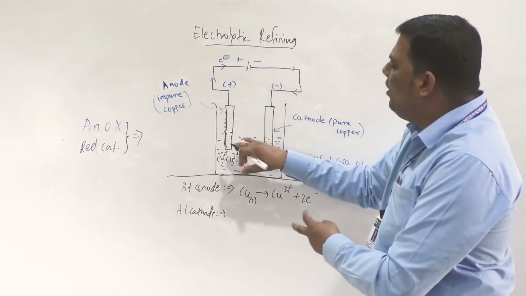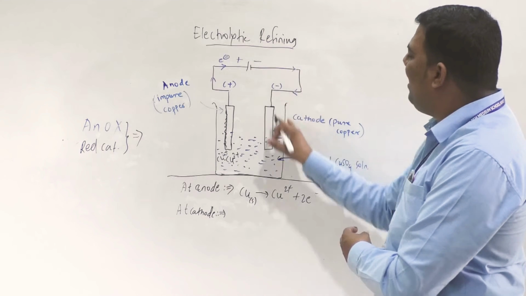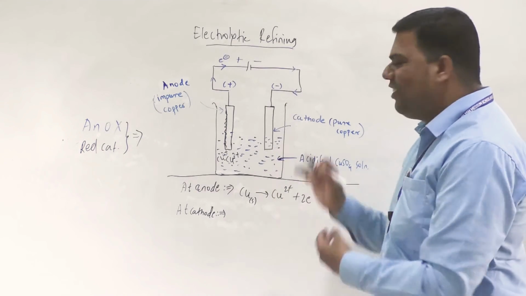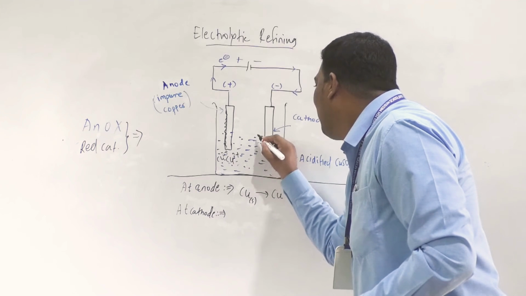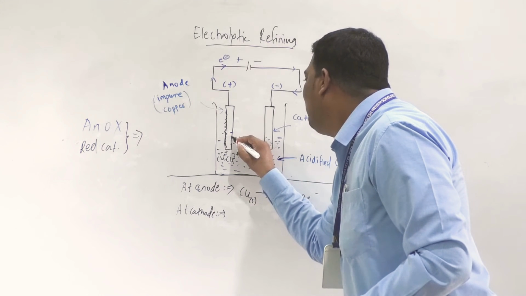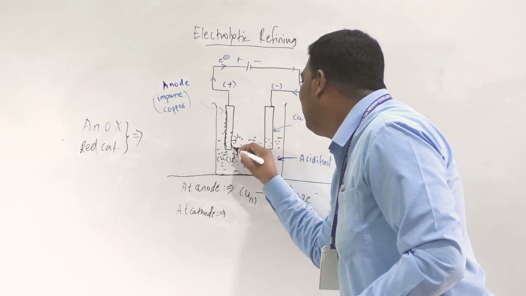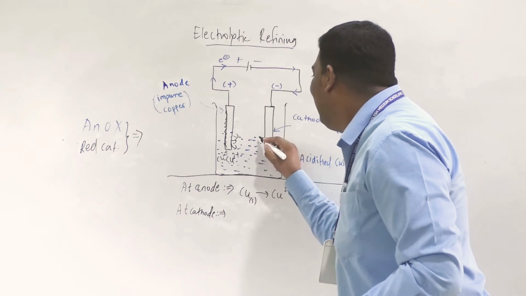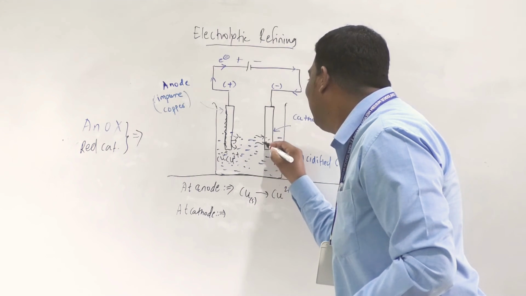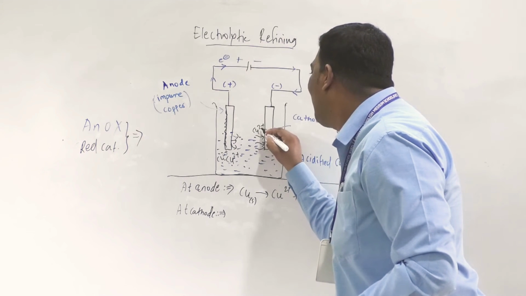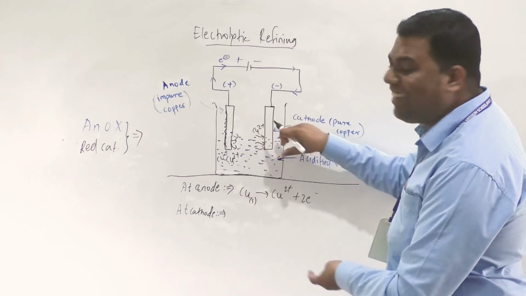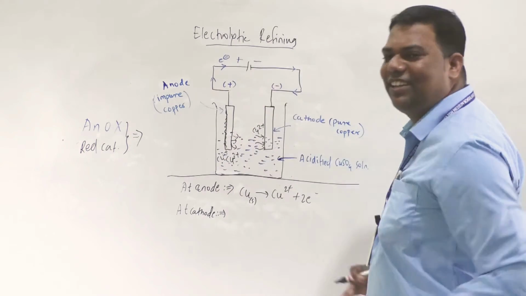Whatever electrons are lost, they will be gained by the cathode. So Cu2+ means losing of these electrons as Cu2+, and the cathode is taking these electrons. We can show this with the help of this arrow. Understood?